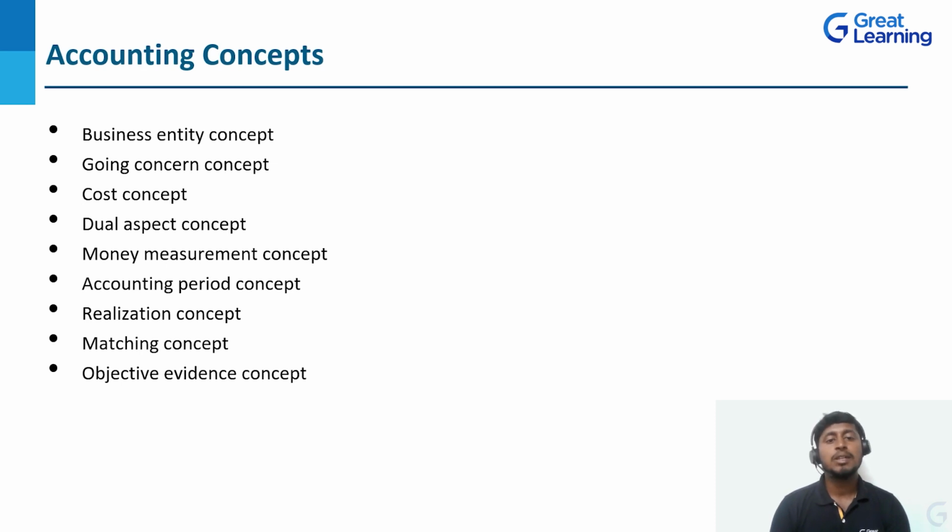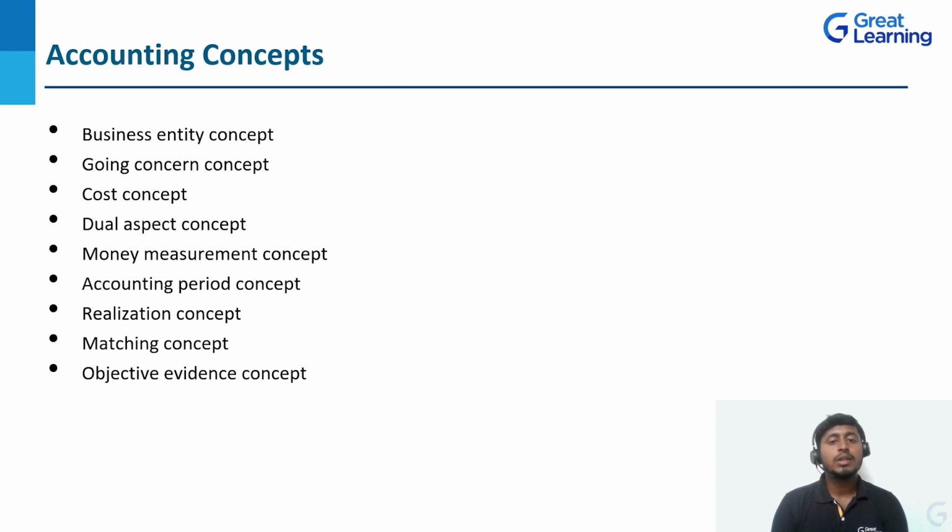As per the business entity concept, the business is a separate entity, and the proprietor's personal affairs are different. So these are two different entities. We cannot merge them. We need to maintain separate accounts for the business and separate accounts for the proprietor.